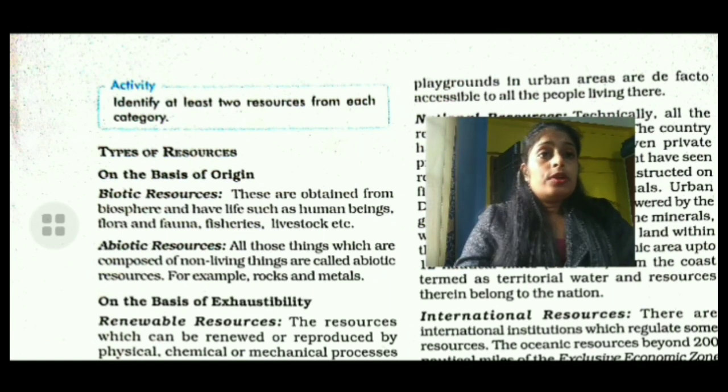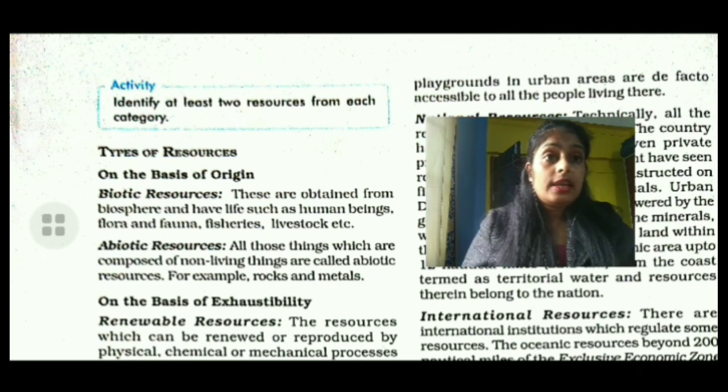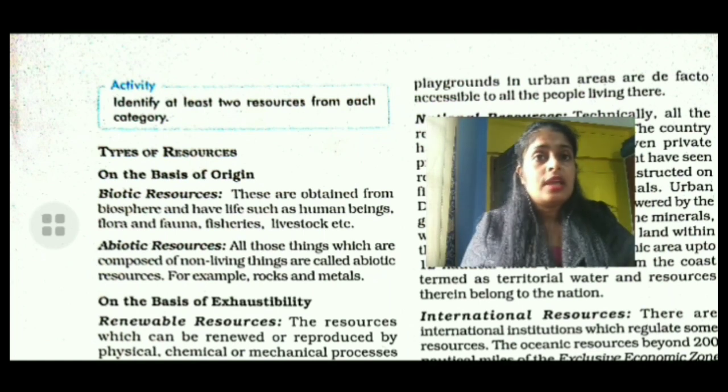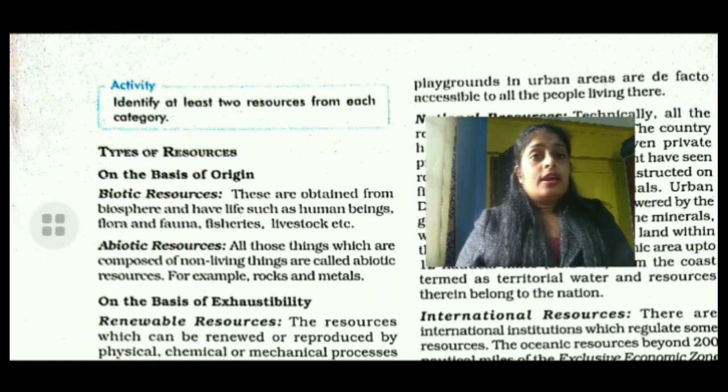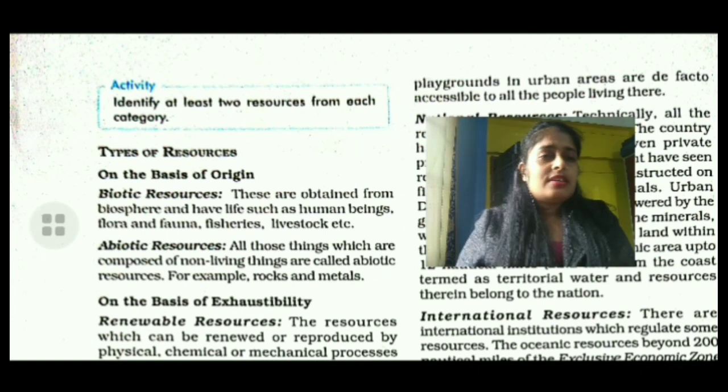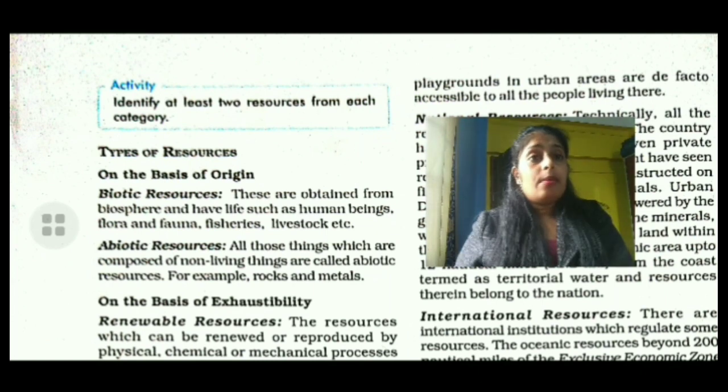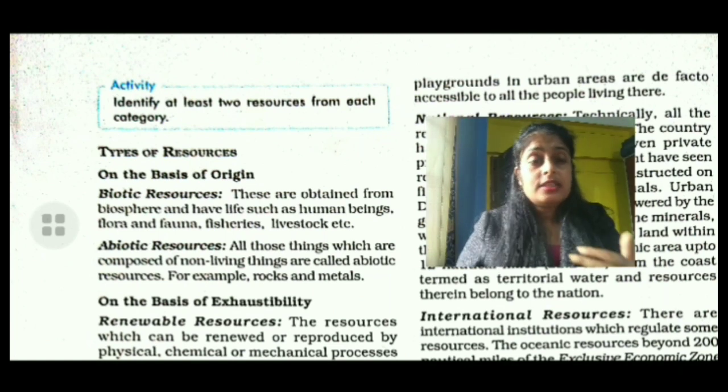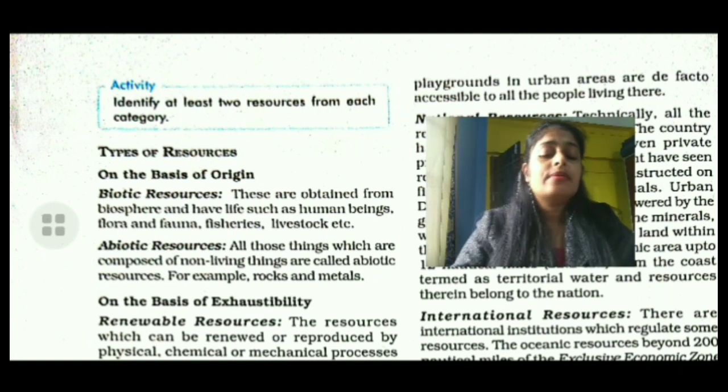After reading the text, we come to know that there are two types of resources categorized on the basis of origin. Biotic resources are the resources which derive from living things or living products, for example plants, animals, etc. The resources which are derived from non-living things, for example metals, rocks, etc., are known as abiotic resources. Abiotic resources do not have life, but biotic resources have life.